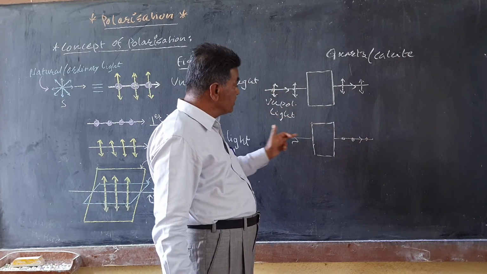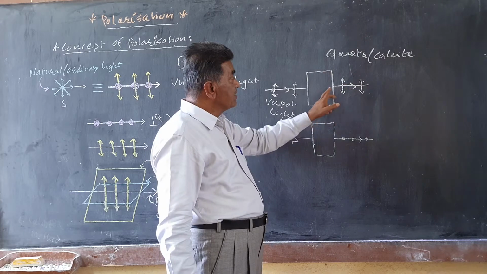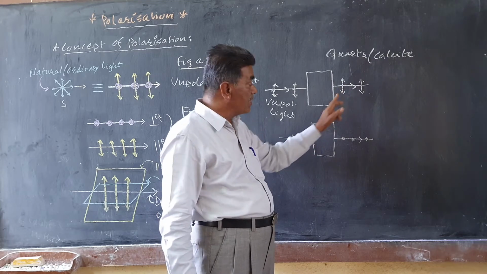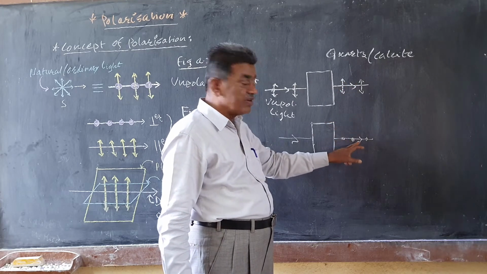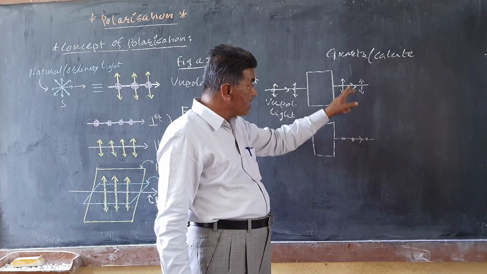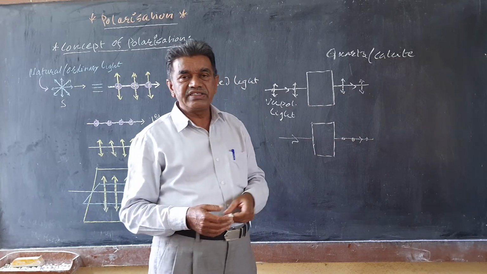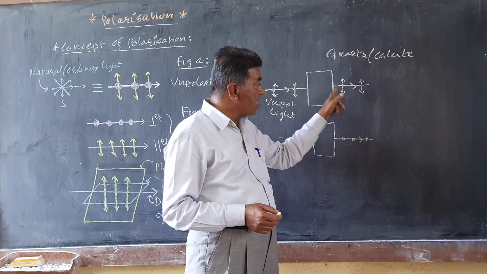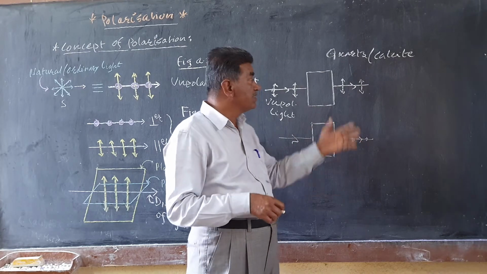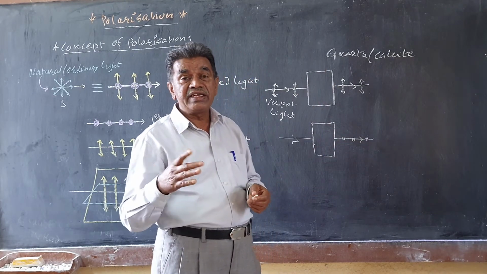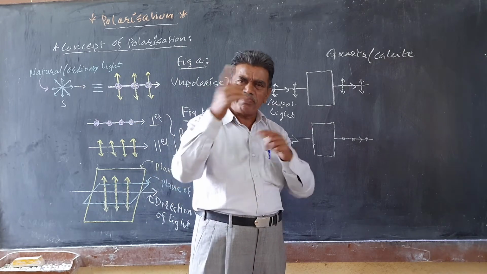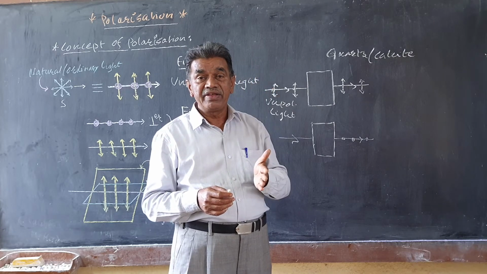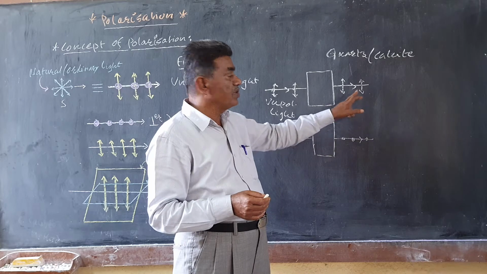When unpolarized light is incident on some typical crystals like this, then the light coming out from that crystal has vibrations lying along only one plane. It may be only lines, it may be only dots, and this is known as the polarized light. So polarization is the phenomenon of light having the vibrations lying along only one plane, then it is called polarized light. Unpolarized light consists of the vibrations in all possible directions, but the polarized light consists of the vibrations along only one plane, not all planes.